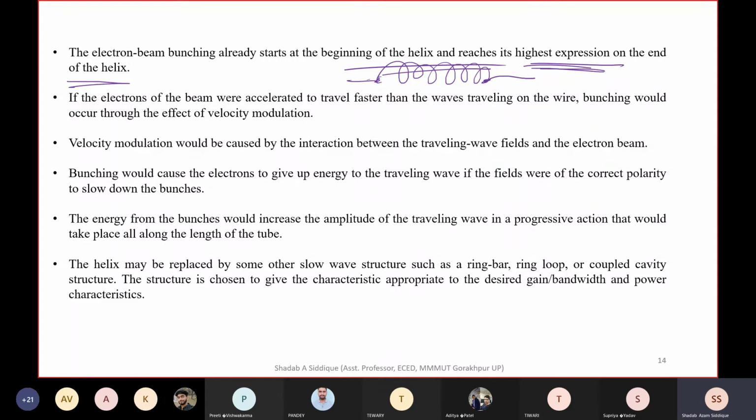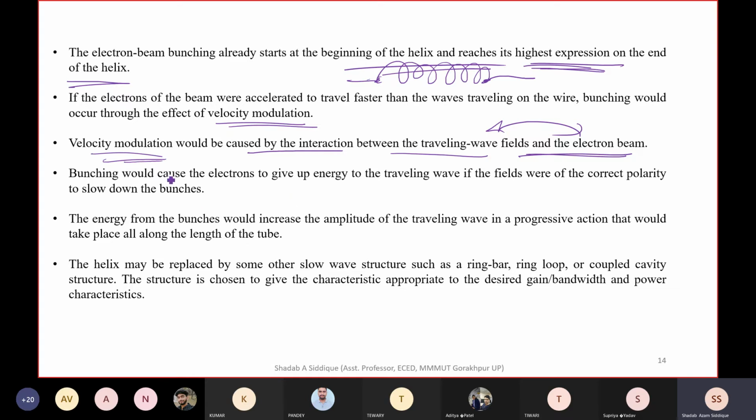So if the electrons of the beam were accelerated to travel faster than the wave traveling on the wire, bunching would occur through the effect of velocity modulation. Okay, so modulation also takes place, and here acceleration and deceleration of electrons can occur. Velocity modulation would be caused by interaction between the traveling wave field and the electron beam. So due to this interaction, the electron which comes into the accelerating field will be accelerated, and the electron which comes into the retarding field will be decelerated. So the velocity modulation takes place.